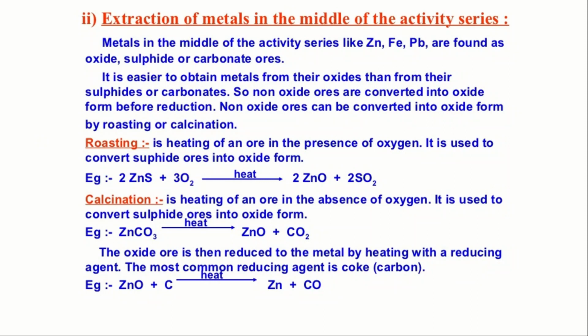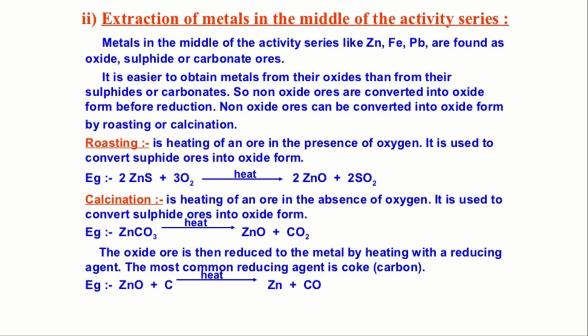Extraction of metals in the middle of the activity series. The metals in the middle of the activity series, like zinc, iron, and lead (Pb), are found as oxide, sulfate and carbonate ores. So zinc will be obtained from an oxide ore, Fe iron from a sulfide ore, and Pb lead from a carbonate ore. It is easier to obtain metals from their oxides than from their sulfides or carbonates. So non-oxide ores are converted into oxide form before reduction. Non-oxide ores can be converted into oxide form by roasting or calcination.